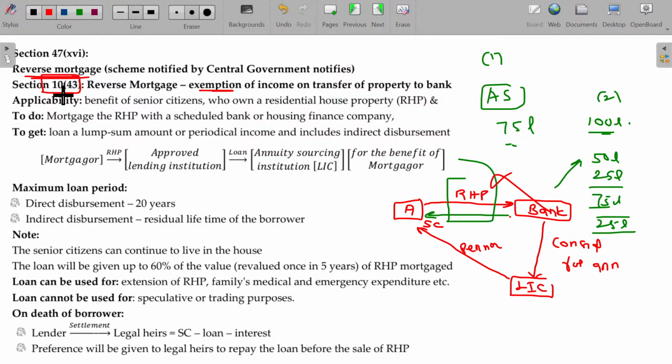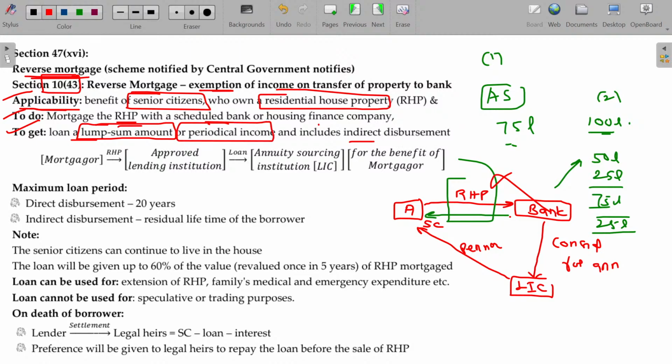Section 10, clause 43. You know that section 10 is all about exemption. So here section 10, clause 43 is all about reverse mortgage. Applicability: this will be applicable for whom? A senior citizen who should possess a residential house property. If you don't have a house property, you will not be eligible. To do what? Mortgage the residential house property with a scheduled bank or housing finance company, to get a loan as a lump sum amount or periodical income, and it includes indirect disbursement.